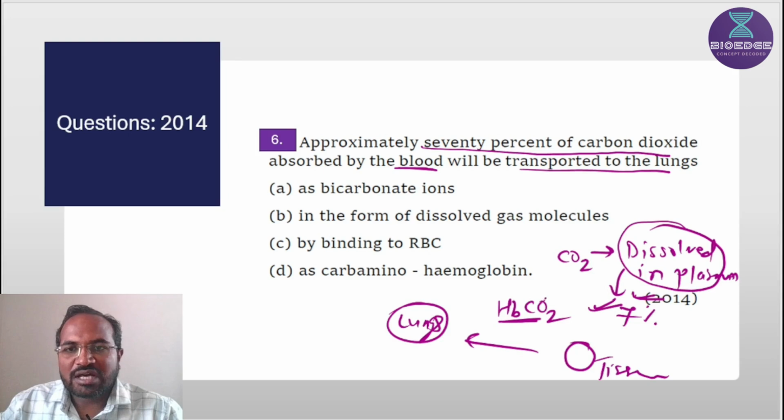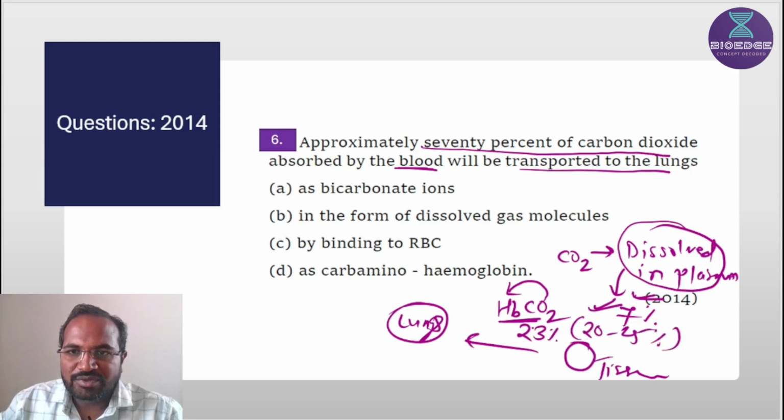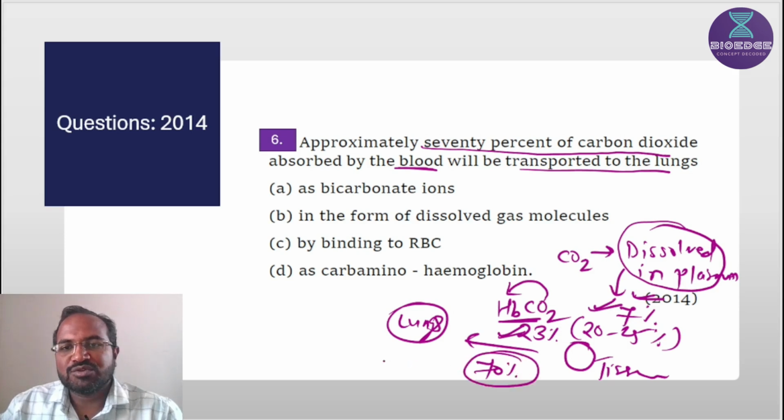Because carbon dioxide combines with the amino group of hemoglobin and forms carbaminohemoglobin. It is around 23%. The range is 20 to 25%, and the average is 23%, and the remaining 70% carbon dioxide is transported in the form of bicarbonate ions.